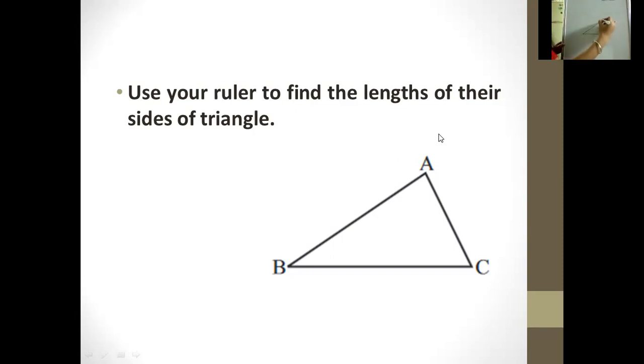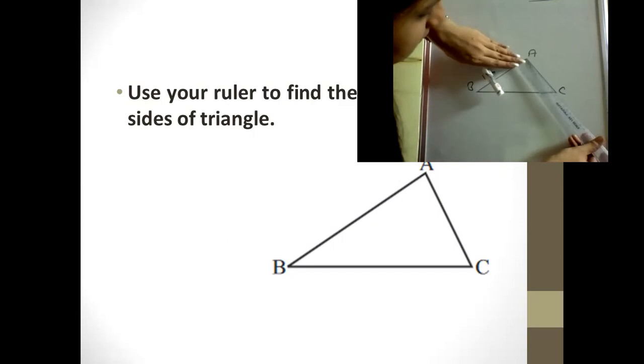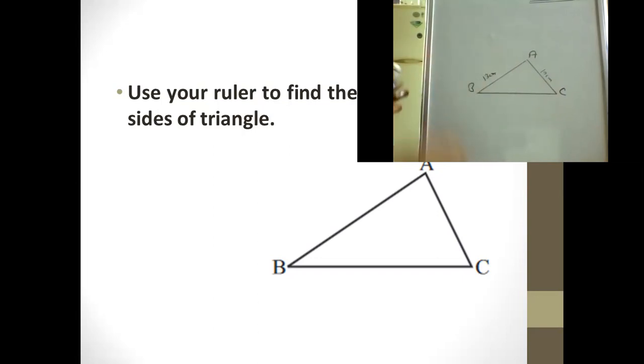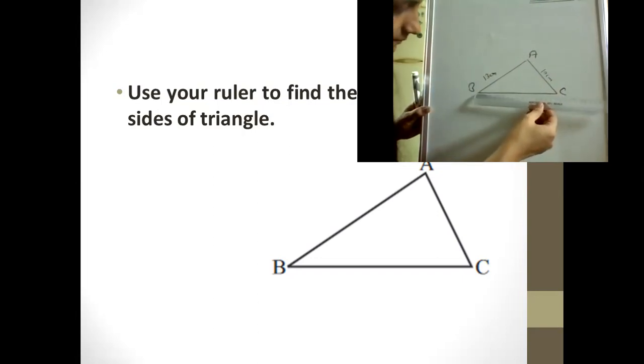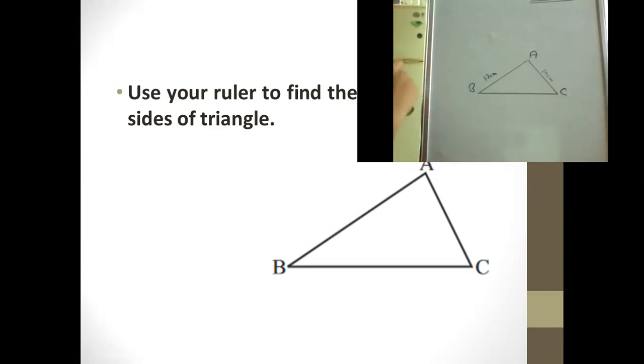So this is a triangle A, B, and C. Now how can we measure it? With the help of a ruler. This is 13 centimeter. This is 10 centimeters. This is 17 centimeters.